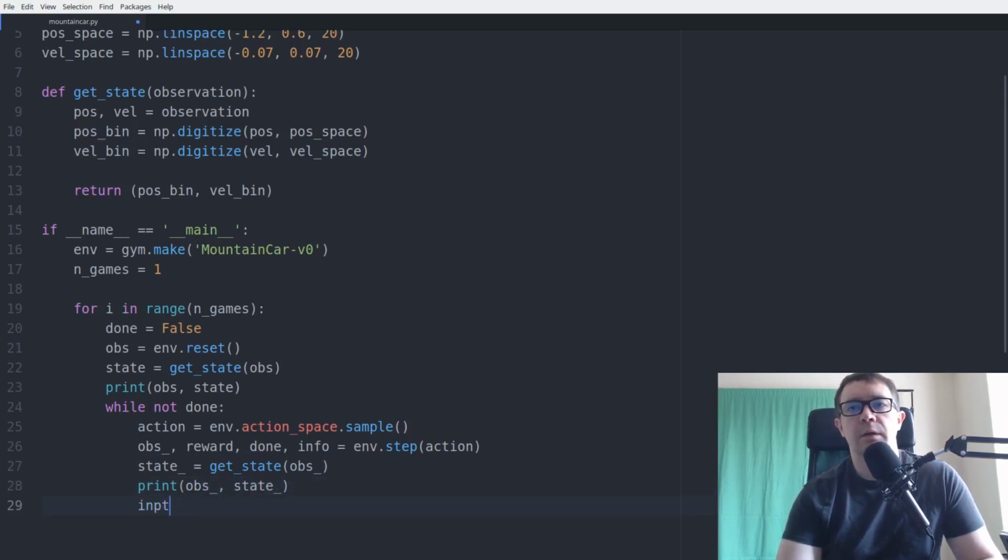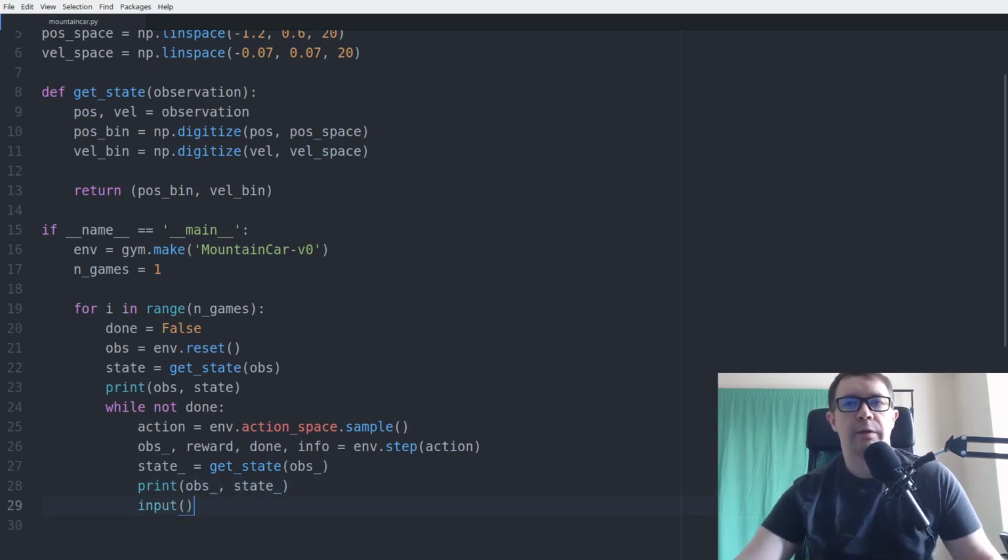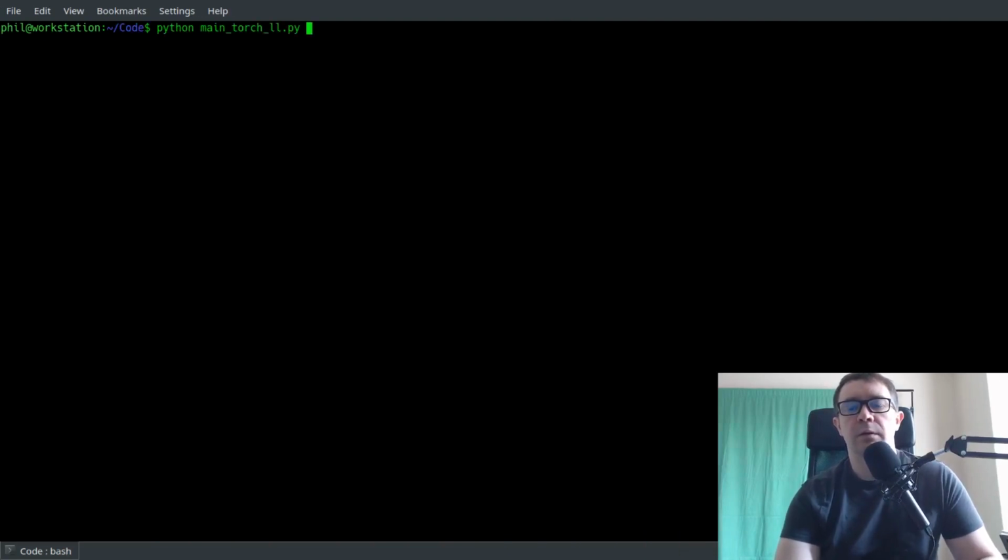And we'll have an input statement so it doesn't fly by too quickly. So let's run to the terminal and watch the output of this to see what we get. Okay, so let's go ahead and run the mountain car problem.